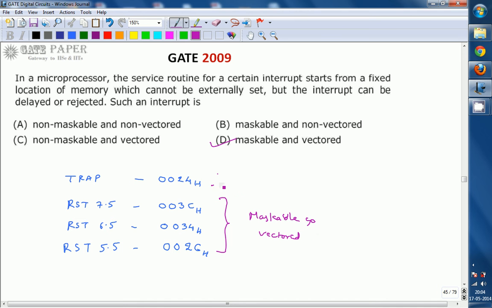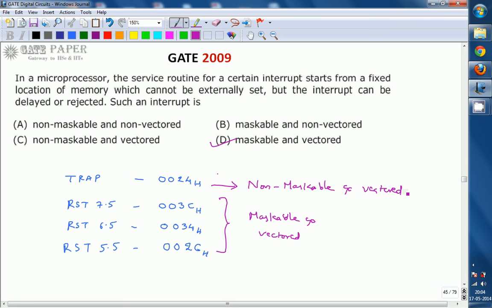Whereas TRAP is a special one which cannot be masked, so it is called a non-maskable but vectored interrupt, because it starts from a fixed memory location, so it is vectored, but it cannot be masked. Once it is invoked, it will definitely do its duty. It will stop the microprocessor and do its duty. So it is non-maskable and vectored, whereas the other three are maskable and vectored.